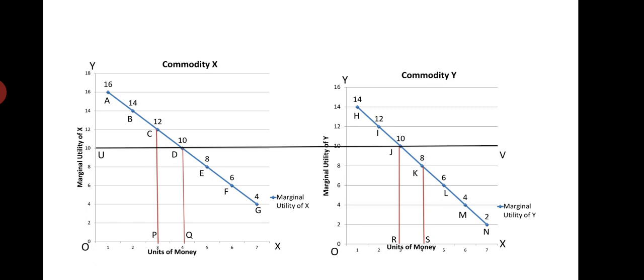Similarly, in the case of commodity Y, the HN curve shows that with every increase in expenditure or consumption of commodity Y, its marginal utility also goes on declining. It is shown by the points H, I, J, K, L, M, N.